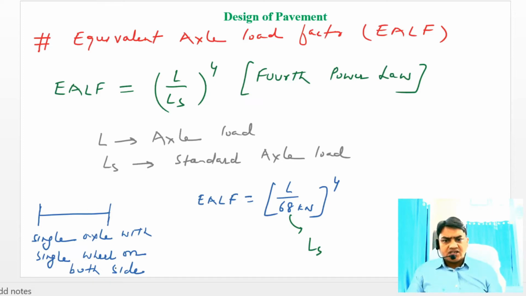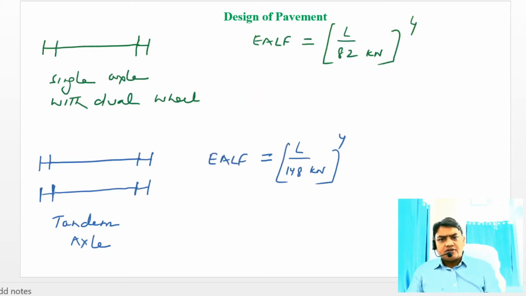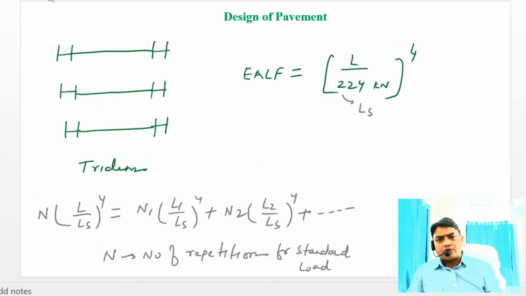For a single axle with single wheel on both sides, EALF can be computed as (L by 68) to the power 4, where 68 kilonewton is the standard axle load. Similarly, for a single axle with dual wheel, EALF can be computed as (L by 82) to the power 4, where the standard axle load is 82 kilonewton. For a tandem axle, EALF can be computed as (L by 148) to the power 4, where the standard axle load is 148 kilonewton, and for a tridem axle EALF can be computed as (L by 224) to the power 4, where the standard axle load is 224 kilonewton.